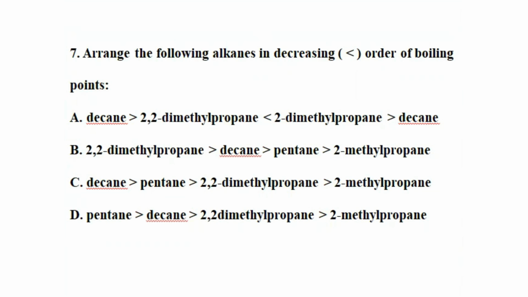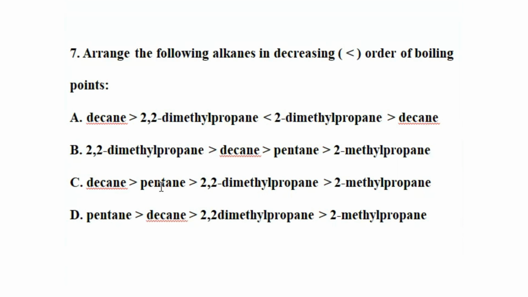According to the physical properties of alkanes, when the carbon number increases, the boiling point also increases. When the branching increases, the boiling point decreases. Let's see choice C. Decane is an alkane that contains 10 carbon atoms. Pentane contains 5 carbon atoms.